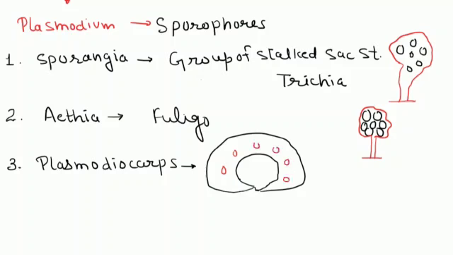These are sporophores, in which the mass is concentrated near the veins. An example of this type of fruiting body is Hemitrichia.